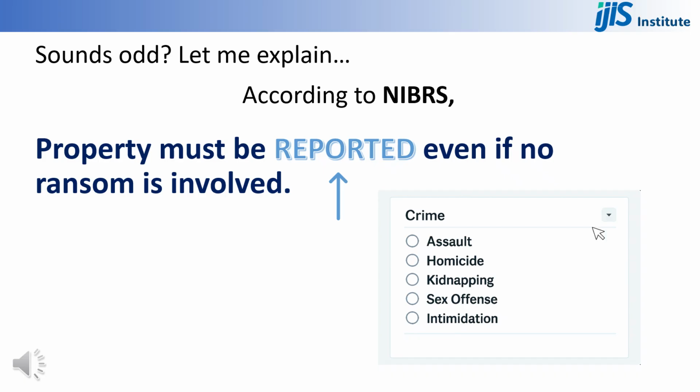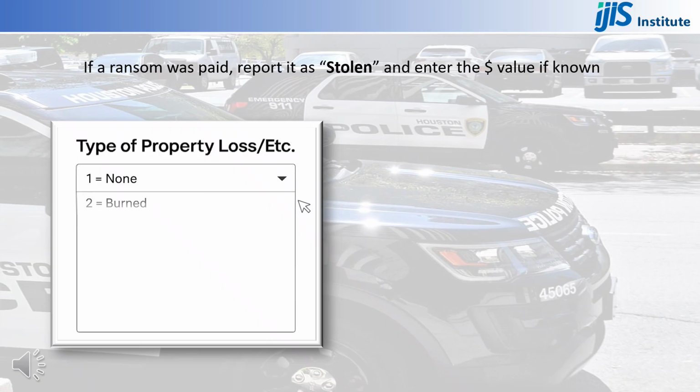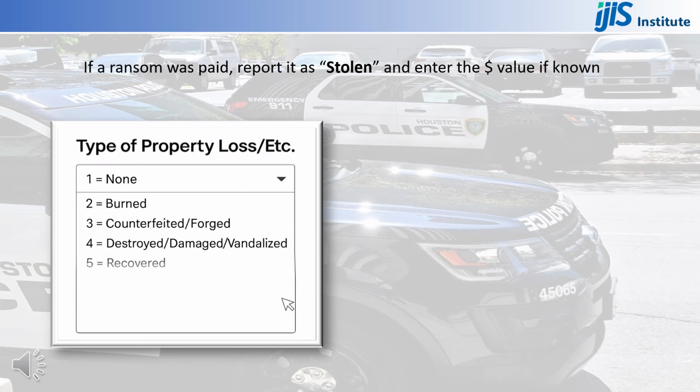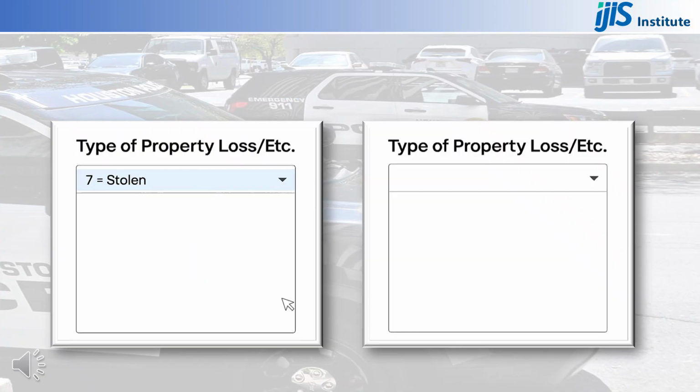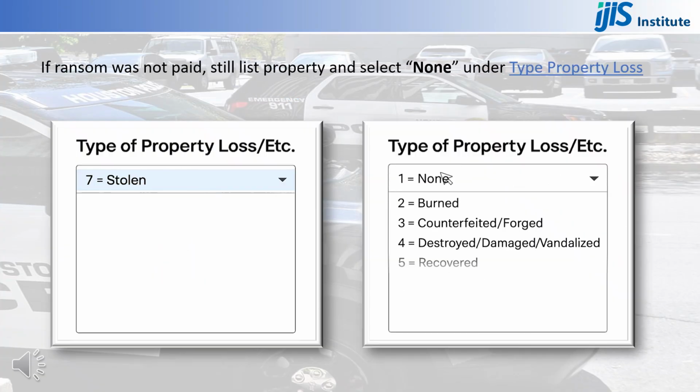According to NIBRS, property must be reported even if no ransom is involved. If a ransom was paid, report it as stolen and enter the money value if known. If unknown, enter the value of $1. If ransom was not paid, still list property and select none under type property loss.